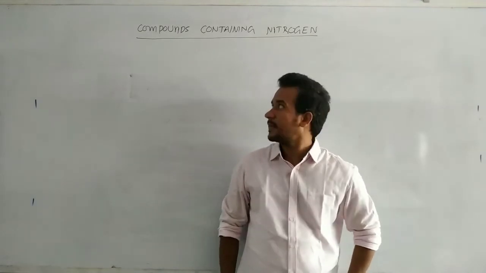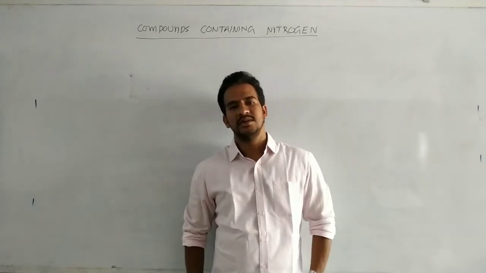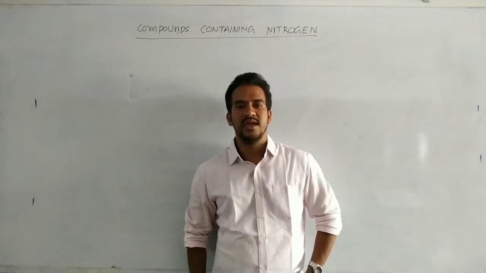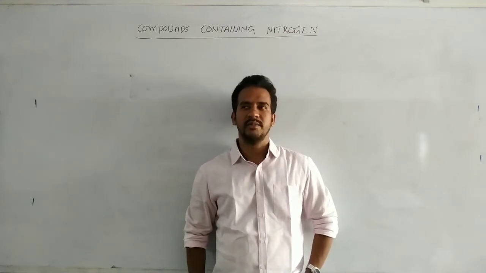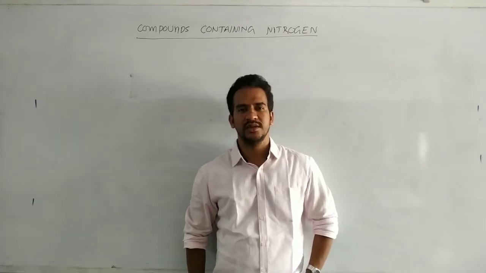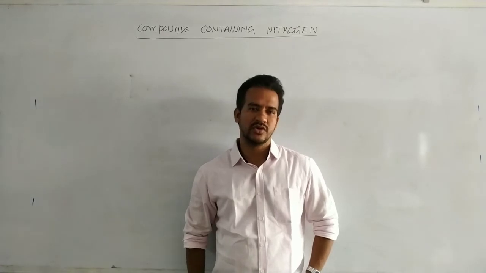Now, the compounds containing nitrogen. Immediately we can get the amines: primary amines, secondary amines, and tertiary amines. And another type of compound containing nitrogen is the nitro compounds.